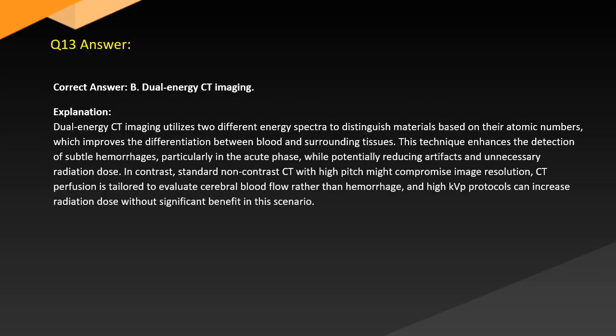Answer. Correct answer: B. Dual energy CT imaging. Explanation. Dual energy CT imaging utilizes two different energy spectra to distinguish materials based on their atomic numbers, which improves the differentiation between blood and surrounding tissues. This technique enhances the detection of subtle hemorrhages, particularly in the acute phase, while potentially reducing artifacts and unnecessary radiation dose. In contrast, standard non-contrast CT with high pitch might compromise image resolution. CT perfusion is tailored to evaluate cerebral blood flow rather than hemorrhage, and high kVp protocols can increase radiation dose without significant benefit in this scenario.